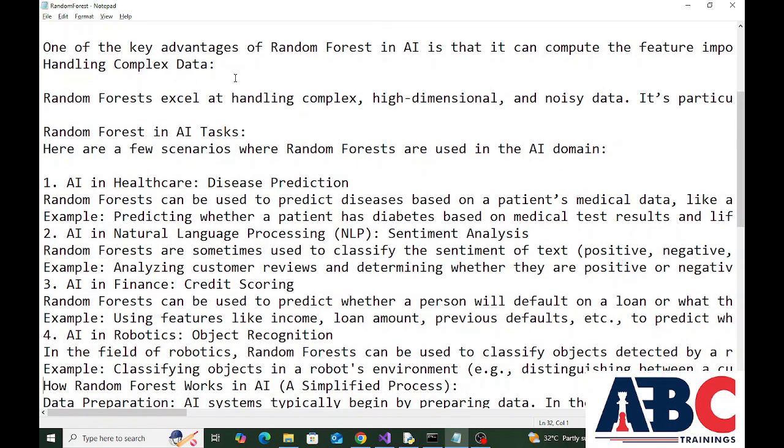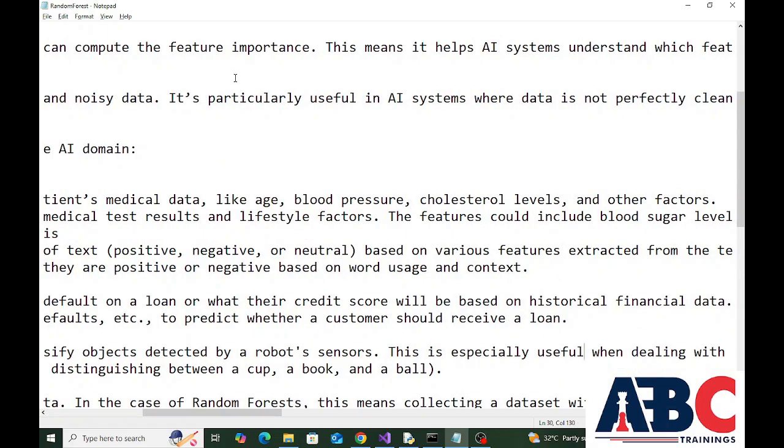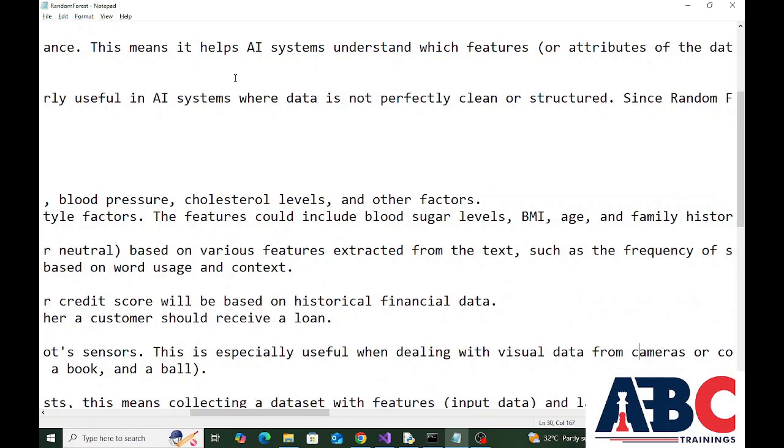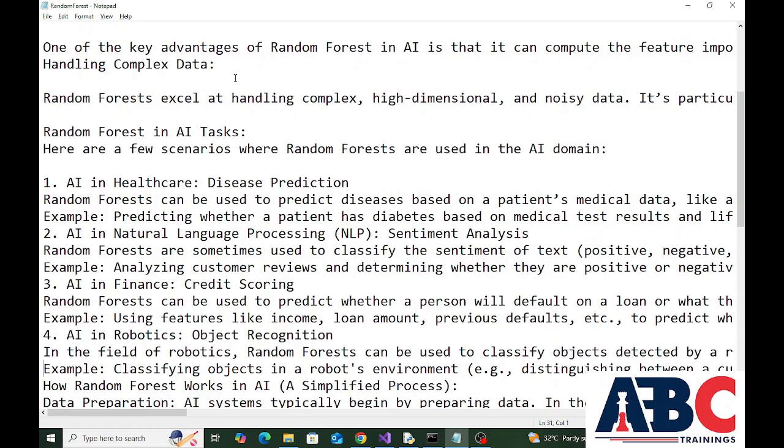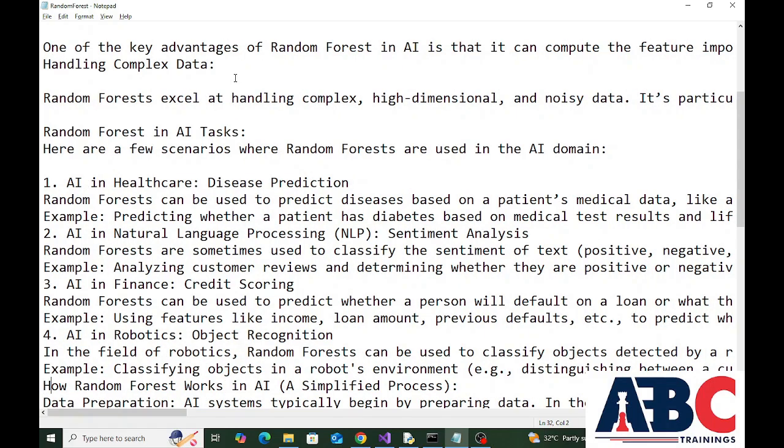Fourth is AI in robotics, object recognition. In the field of robotics, random forests can be used to classify objects detected by a robot's sensors. This is especially useful when dealing with visual data from cameras or complex sensor readings. For example, classifying objects in a robot's environment. Example, distinguishing between a cup, a book, and a ball.